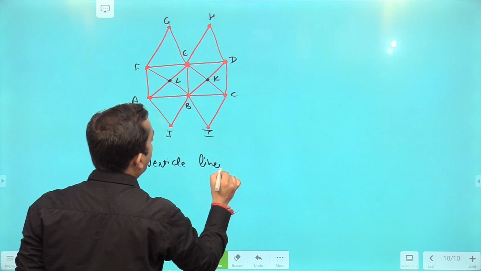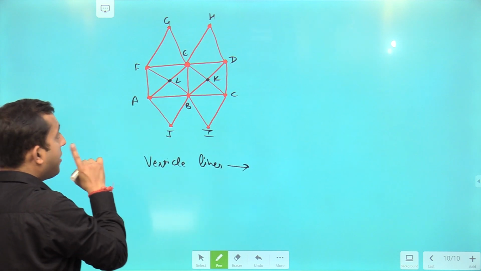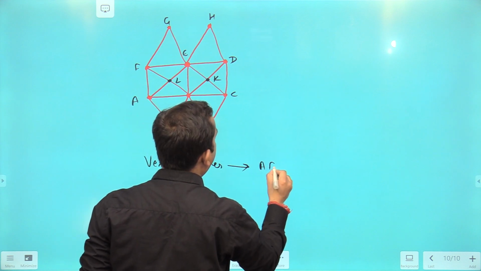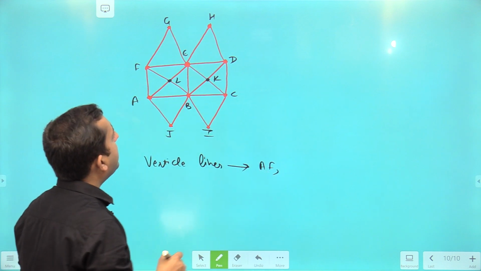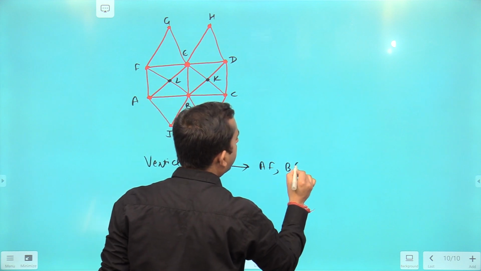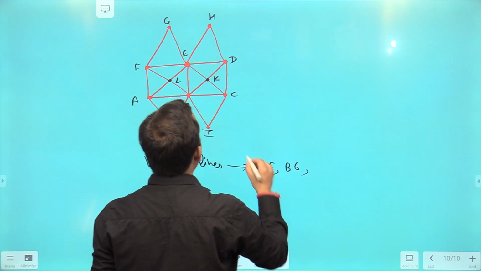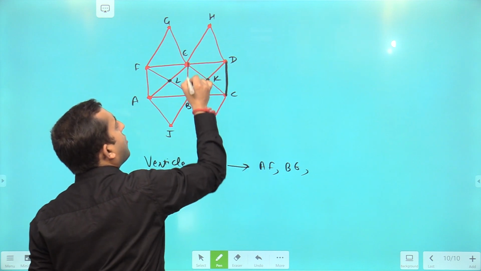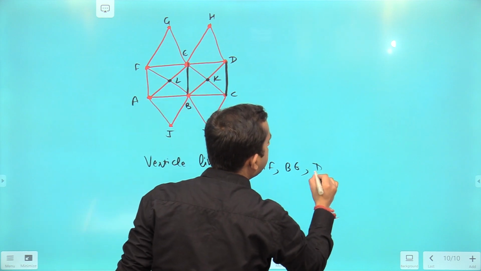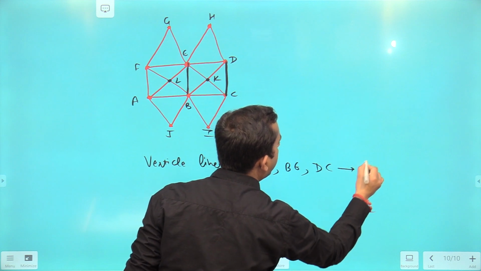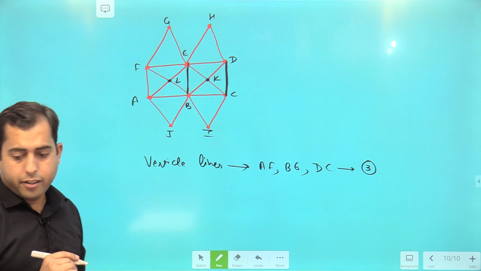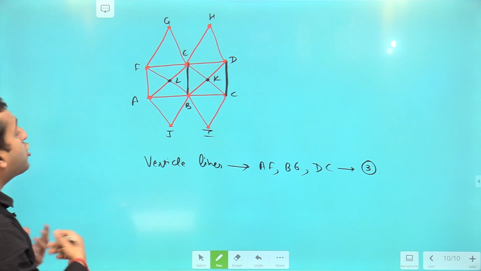So talking about vertical lines. In this figure, you can see we are having AF as a vertical line. Then there is BE, a vertical line. Then there is DC. DC is a vertical line. So in totality, we are having 3 vertical lines in this figure. Fine.